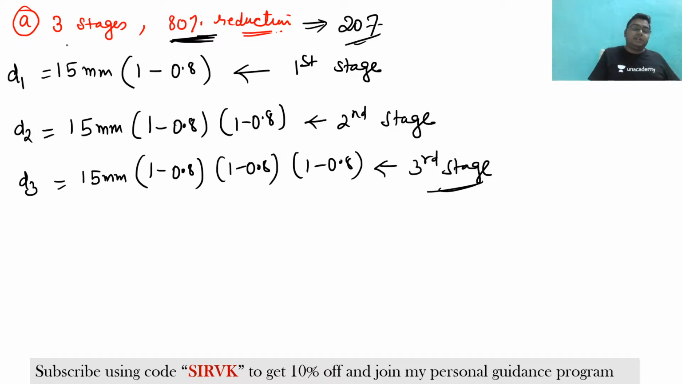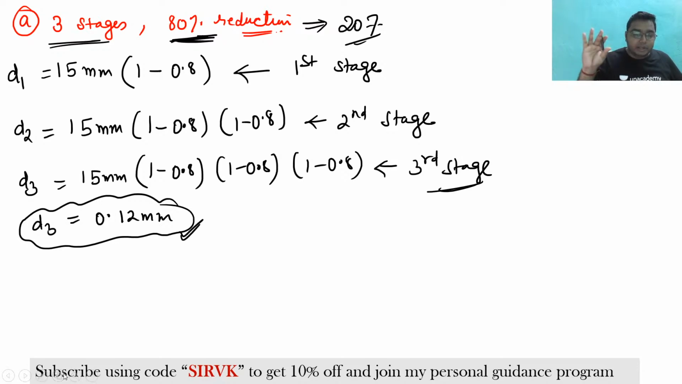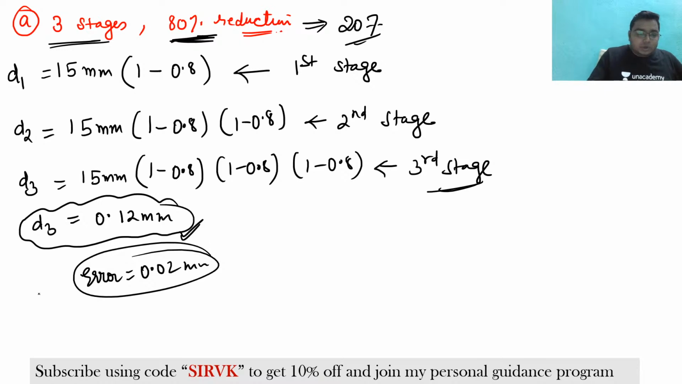So in the option, it has been told that from the third stage, if you calculate D3, D3 will be coming around 0.12 mm. Now understand, if you try to find the error, the error will be coming around 0.02, but you do not have to worry about the error. I will tell you why. So this is the option A conclusion that we have seen.